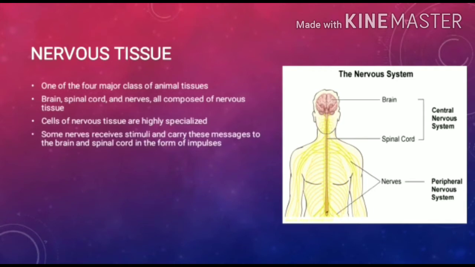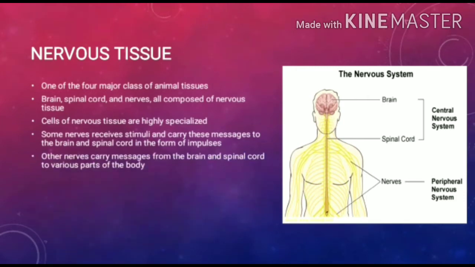Some of these nerves receive stimuli from within the body or from the external world and carry these messages to the brain and spinal cord in the form of short bursts of electric current known as impulses. Other nerves carry messages from the brain and spinal cord to various parts of the body which then act accordingly.